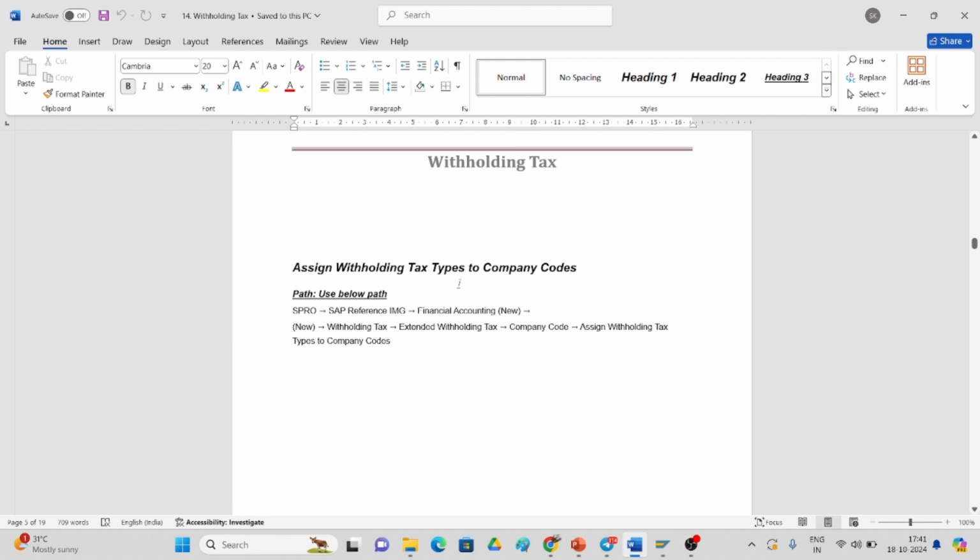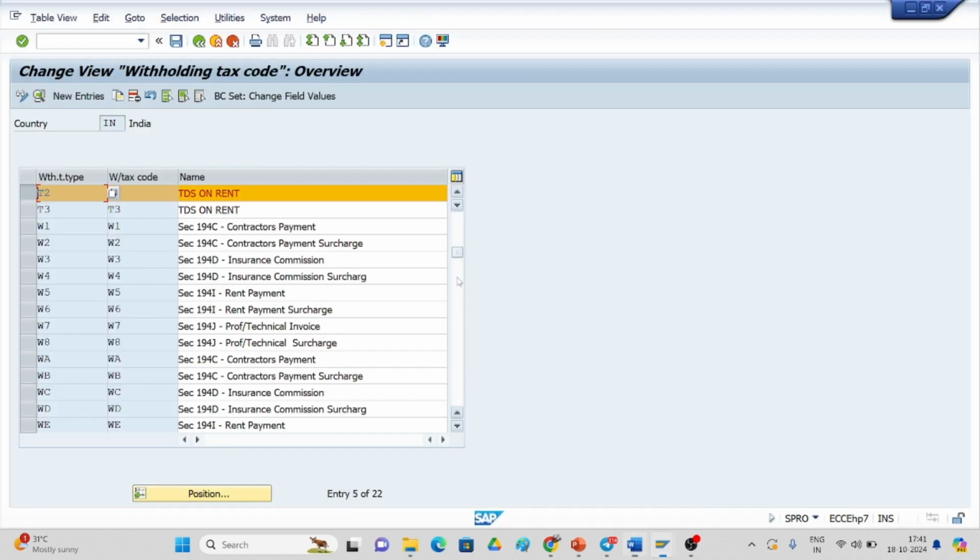And assign withholding tax type to company code. Whatever tax type and tax code you have created, you have to assign to the company code. Then only for that particular company code, if you post, it will fetch from the assignment. So what we have to do is assign it. How do we assign? Go back.